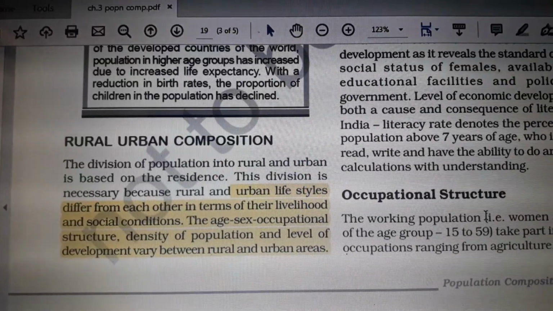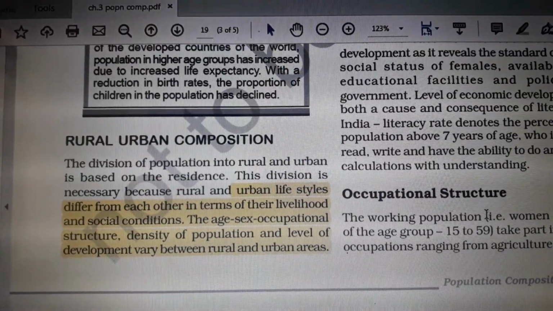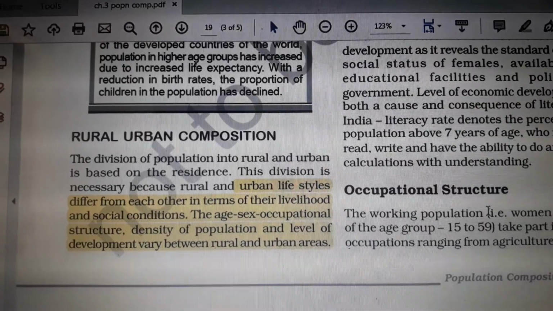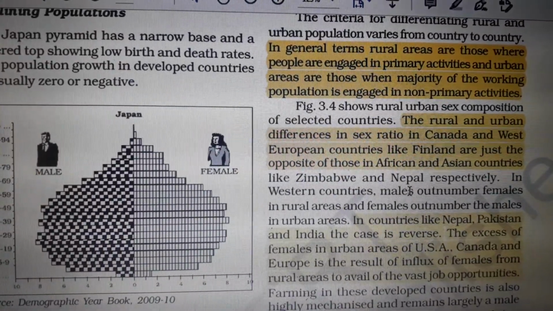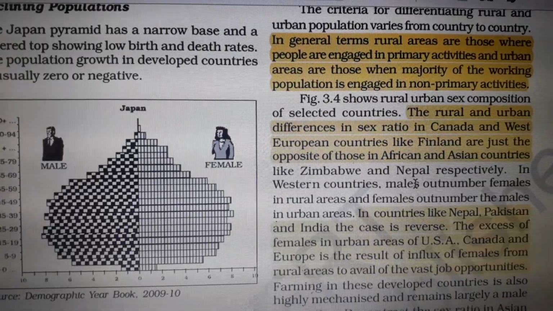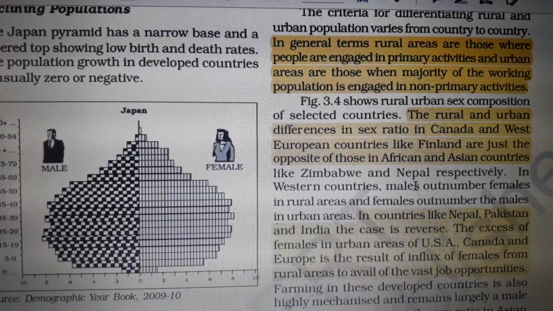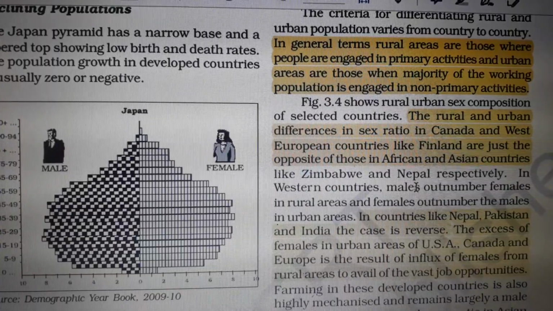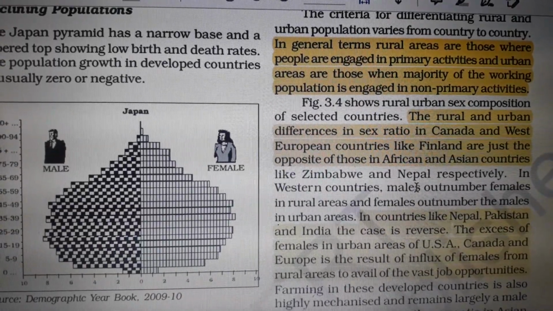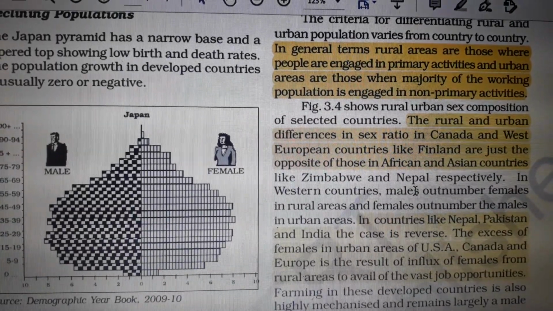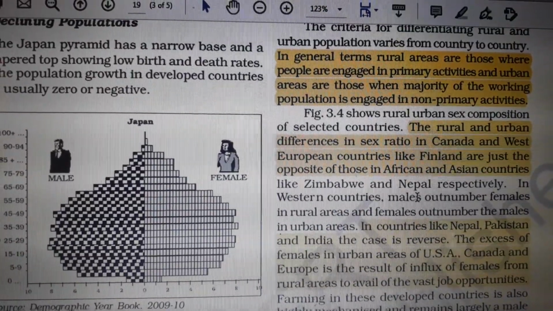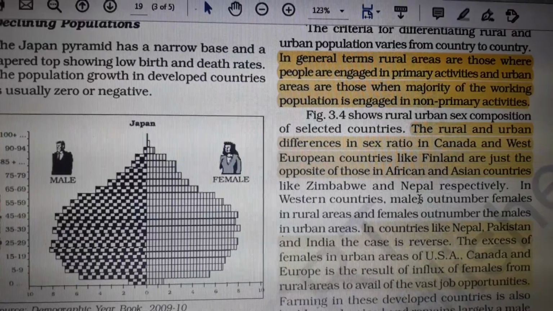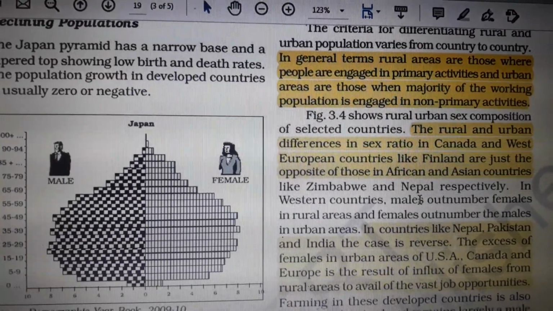Even density and level of development totally vary from rural to urban areas. In general, rural areas are those where people are engaged in primary activity, and in urban areas the majority of the working population is engaged in non-primary or secondary activity.